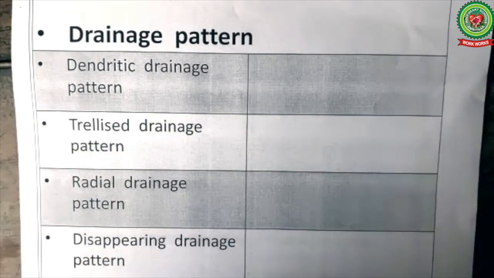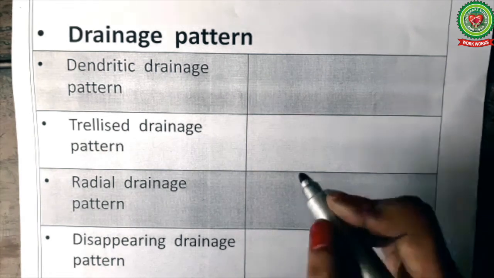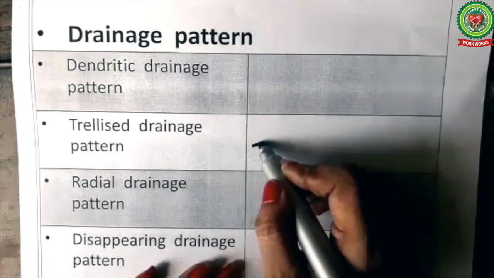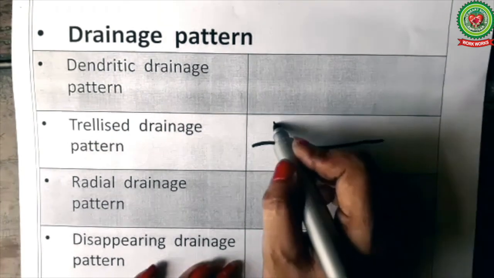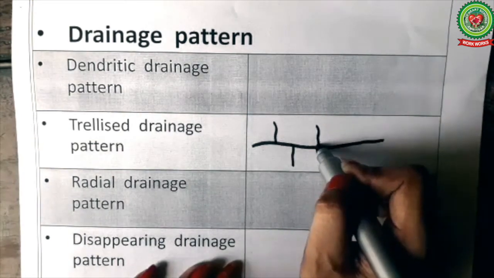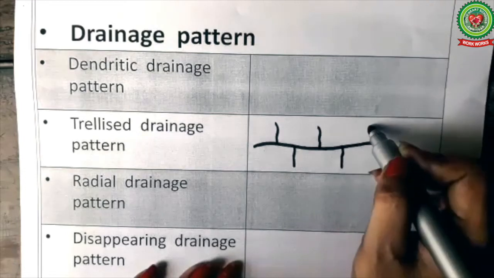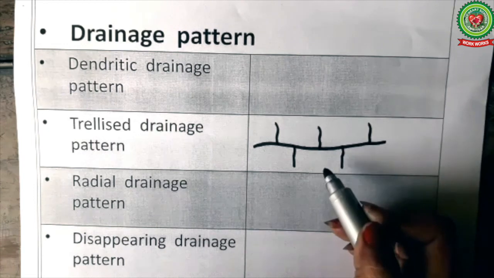Next we have the trellised drainage pattern, or trellis drainage pattern. In this drainage pattern, the streams join the main river at 90 degrees. So let us draw the symbol first. This is the main river and it is joined by many seasonal streams or small streams at right angles. Or you can say that the streams are perpendicular to each other.